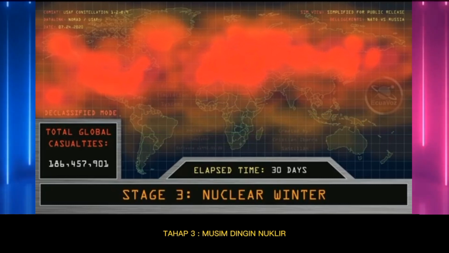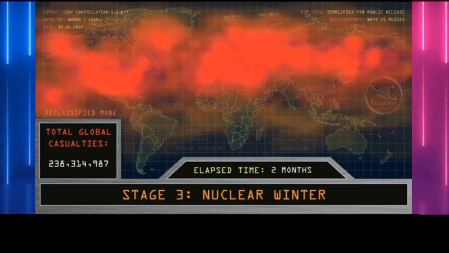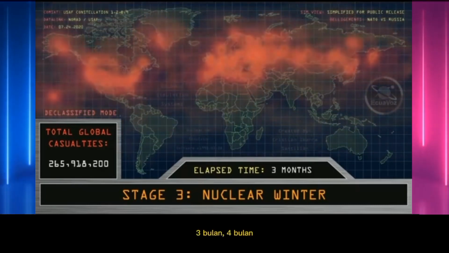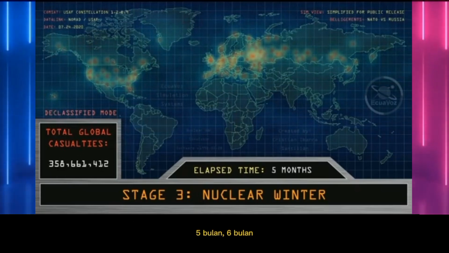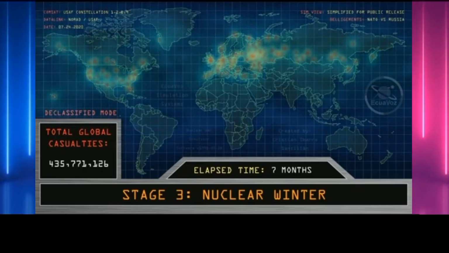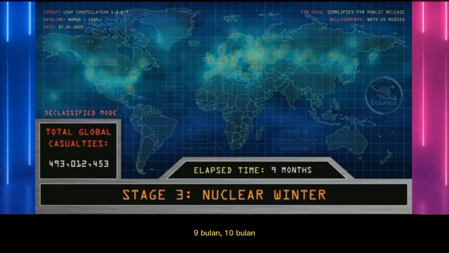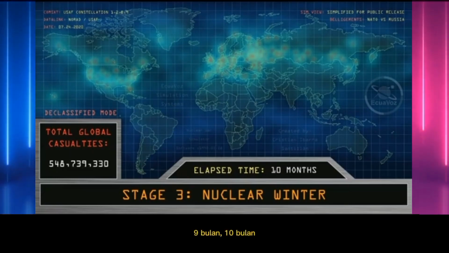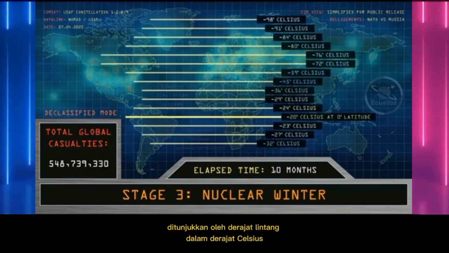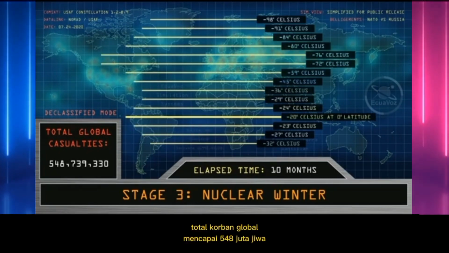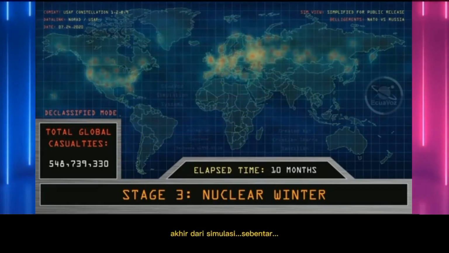Stage 3. Nuclear winter. Elapsed time: 2 months, 3 months, 4 months, 5 months, 6 months, 7 months, 8 months, 9 months, 10 months. Minimum temperature recorded, shown by degrees of latitude, in Celsius degrees. Total global casualties at 548 million people. End of the simulation. Stand by.